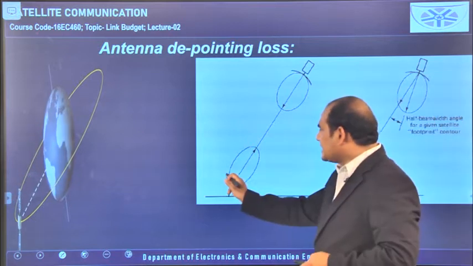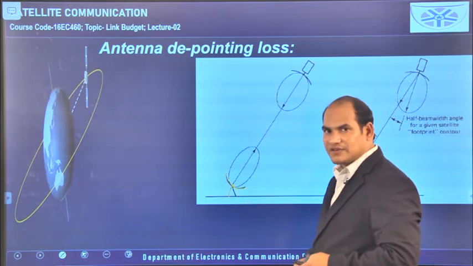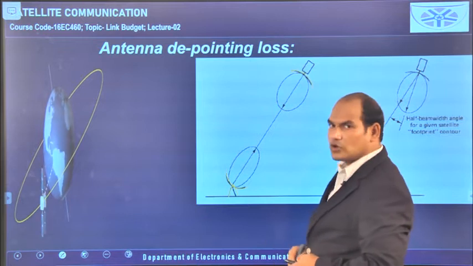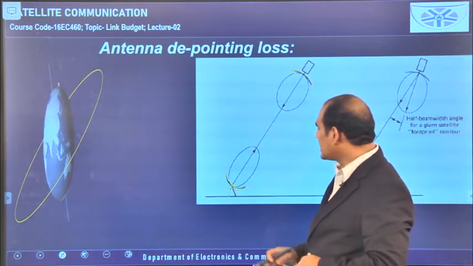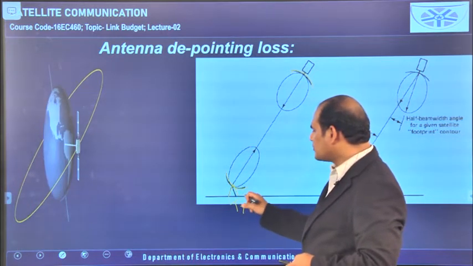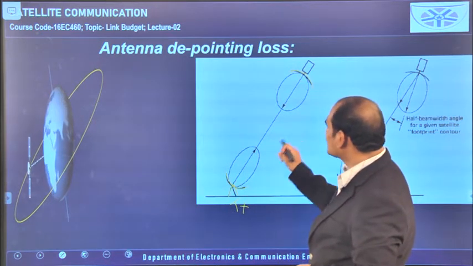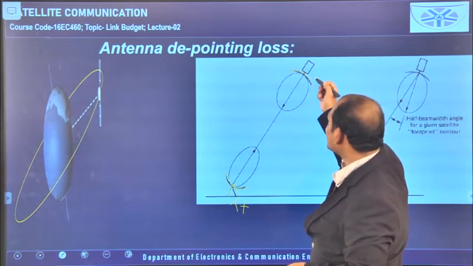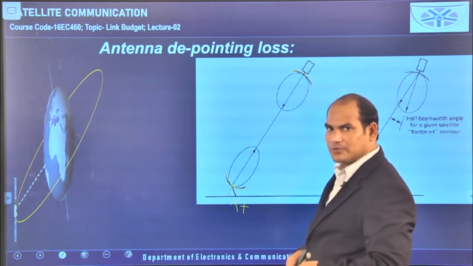Here this is the antenna, a parabolic antenna taken at the transmitter level, for example, and here the satellite is there, and here also an antenna is there. We can take this diagram or any transmitter and receiver diagram. This parabolic reflector antenna can be taken as the transmitting antenna, and the signal is sent from this one. Here the satellite is there, and this antenna is receiving from here and can also transmit.